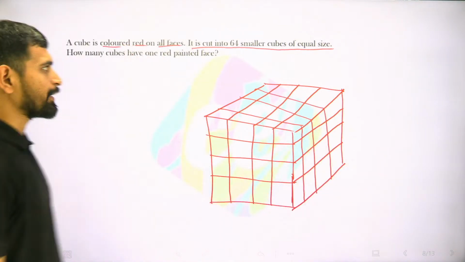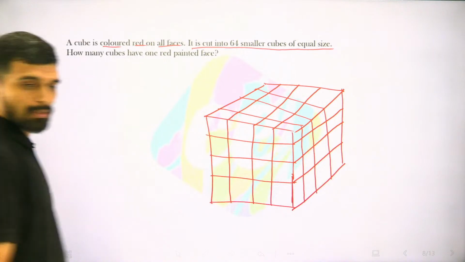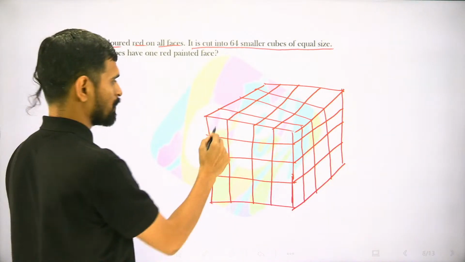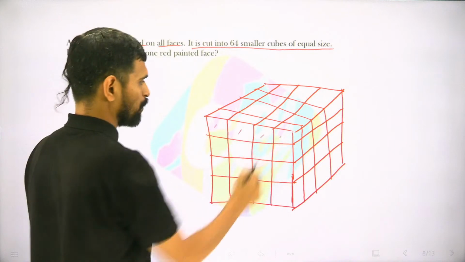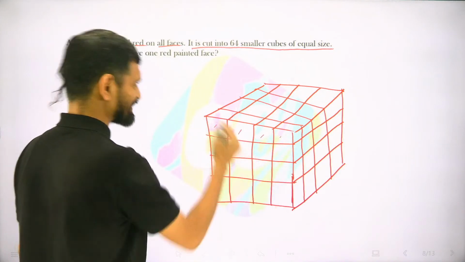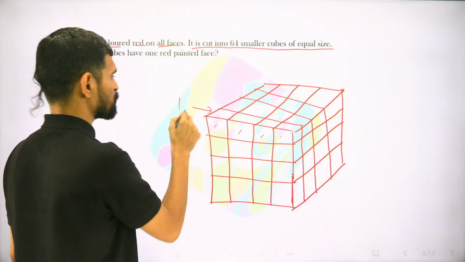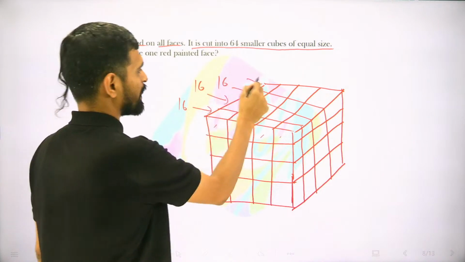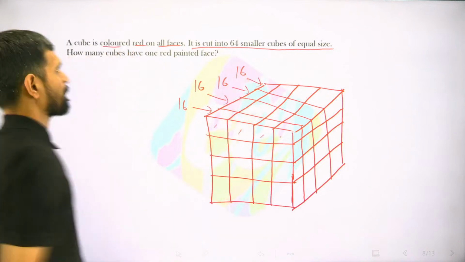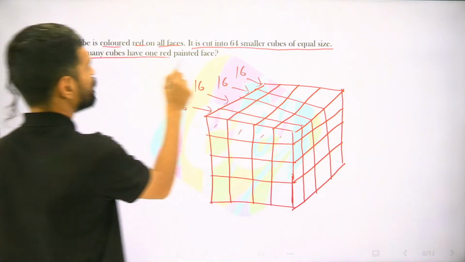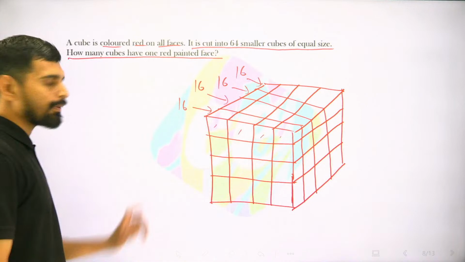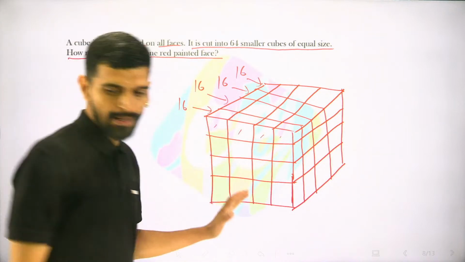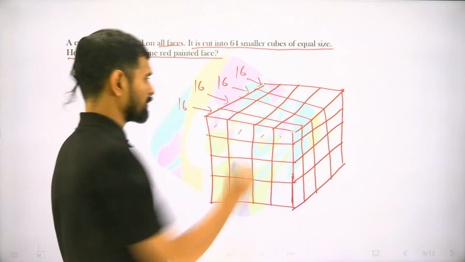That will make it 64 pieces. 1, 2, 3, 4. So 4 fours are 16. 16 cubes in layer 1, 16 cubes in layer 2, 16 cubes in layer 3, and 16 cubes in layer 4. How many cubes have one face painted red?